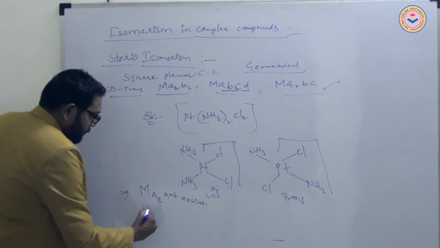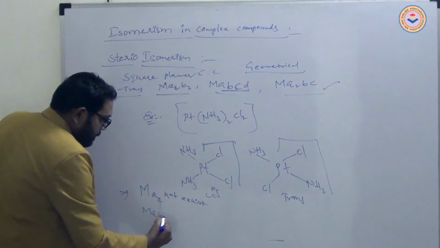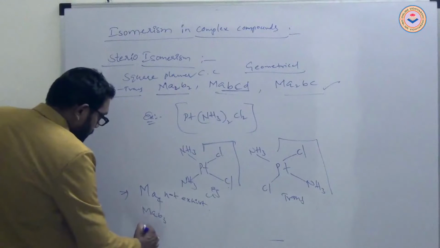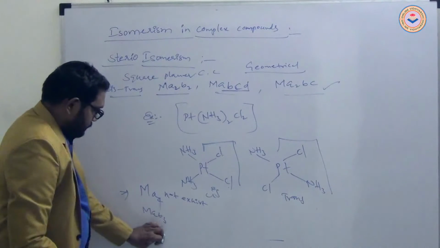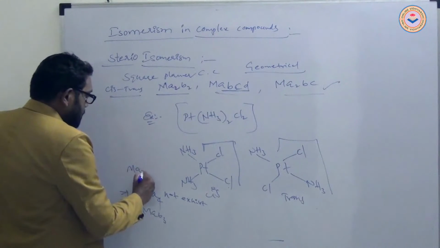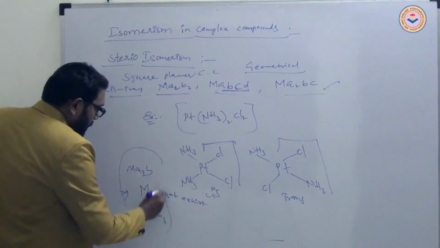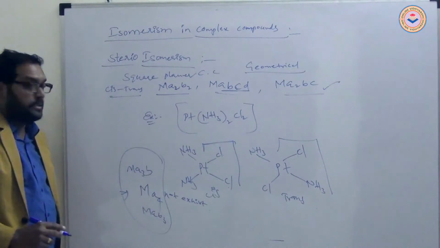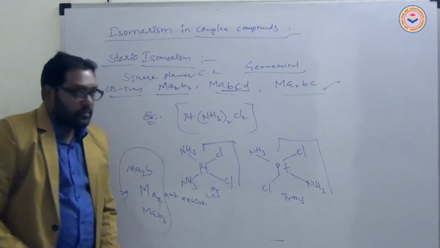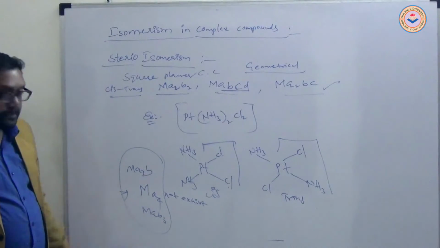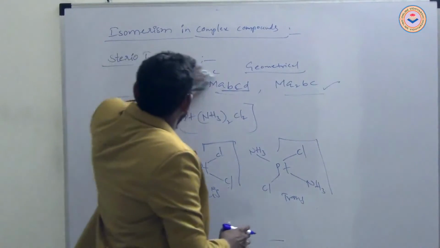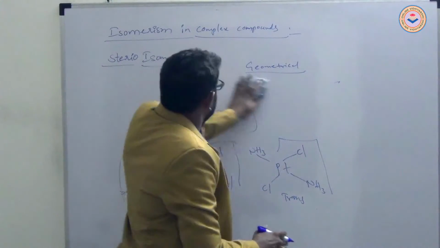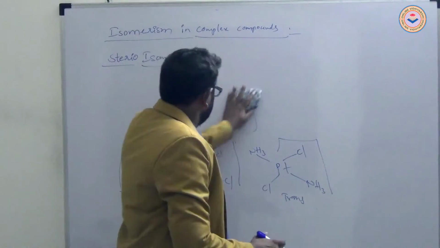Ma4, metal with A4, or metal with AB3 or A3B, these types of complex compounds do not exhibit cis-trans isomerism. Next, in octahedral compounds and in square planar complex compounds.